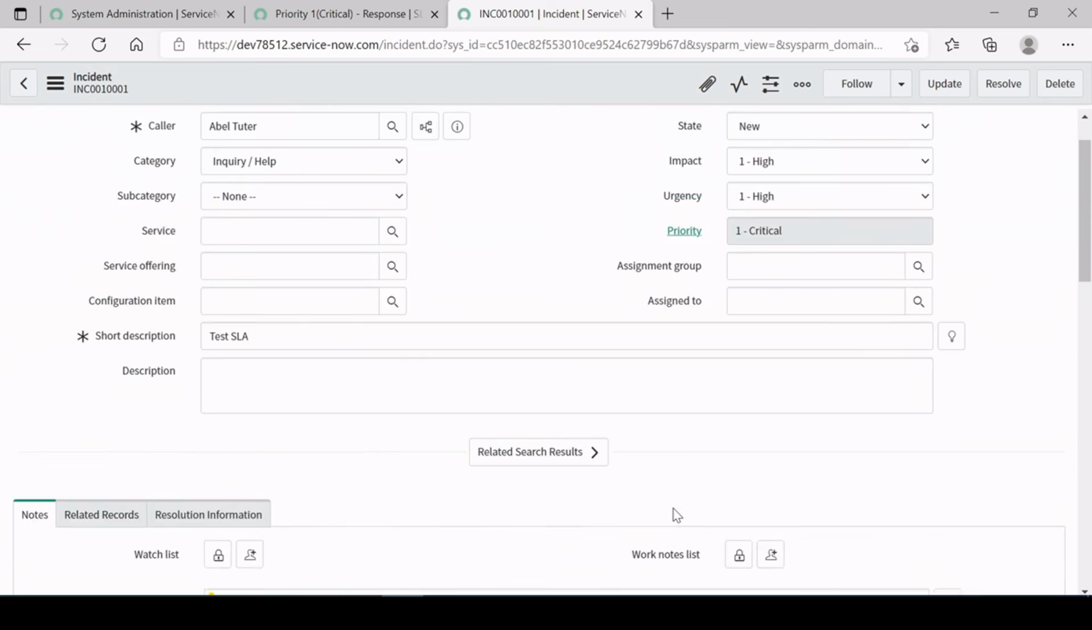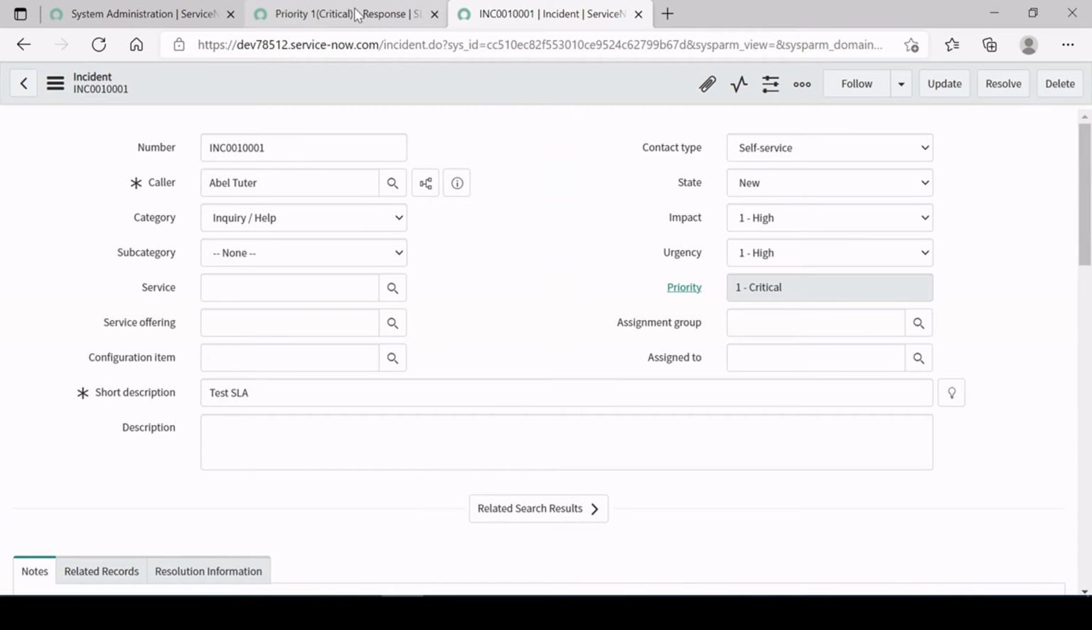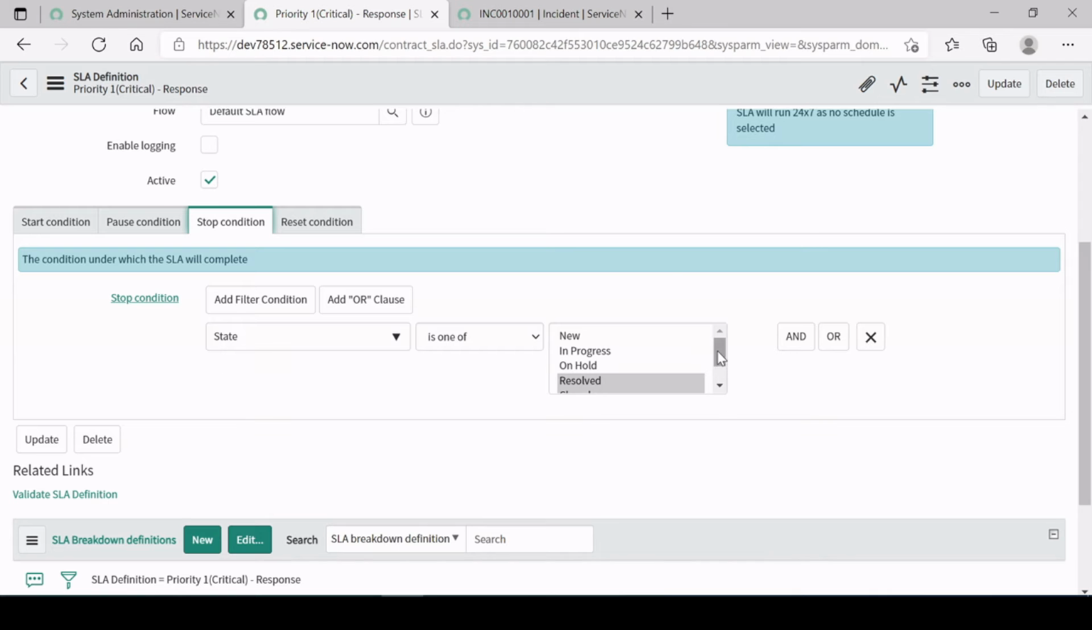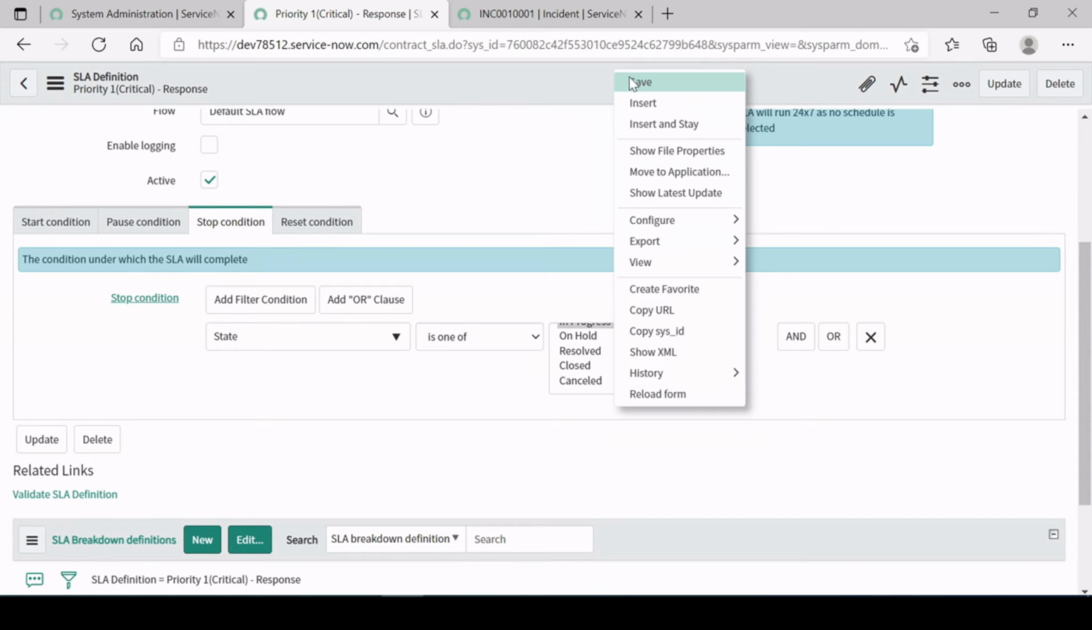So what could be the stop condition? I think we have given it the wrong way over here. It should not be resolved. This is for resolution, this should be only in progress, basically, right? So I'm just saving it.